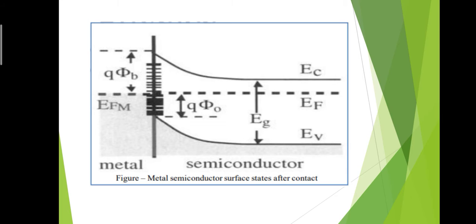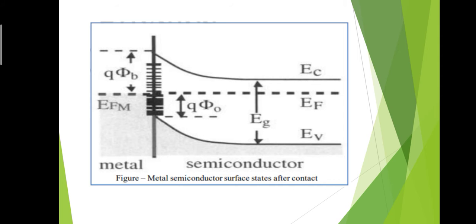EFM is the Fermi energy level of the metal, Q phi b is the barrier height, and on the right hand side EV is the valence band of the semiconductor material, EC is the corresponding energy of the conduction band, and EF is the Fermi energy level of the semiconductor material. There is a band gap in the semiconductor material, denoted by EG, and there is a formation of the Q phi 0,